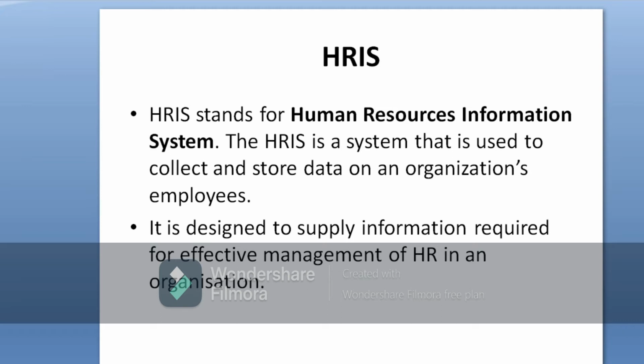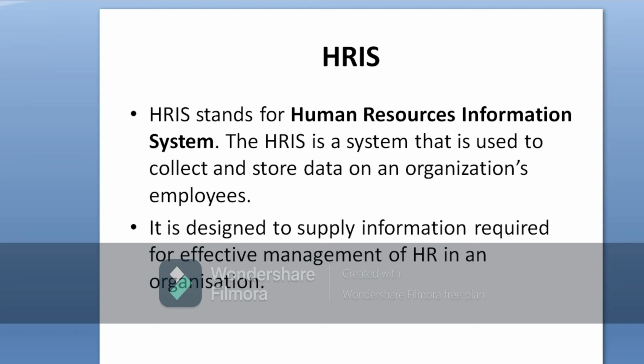All this information the organization can retrieve from the human resource information system. That is why it is required, so that the human resource managers can manage the people effectively and take appropriate decisions on the basis of the information supplied by the human resource information system.